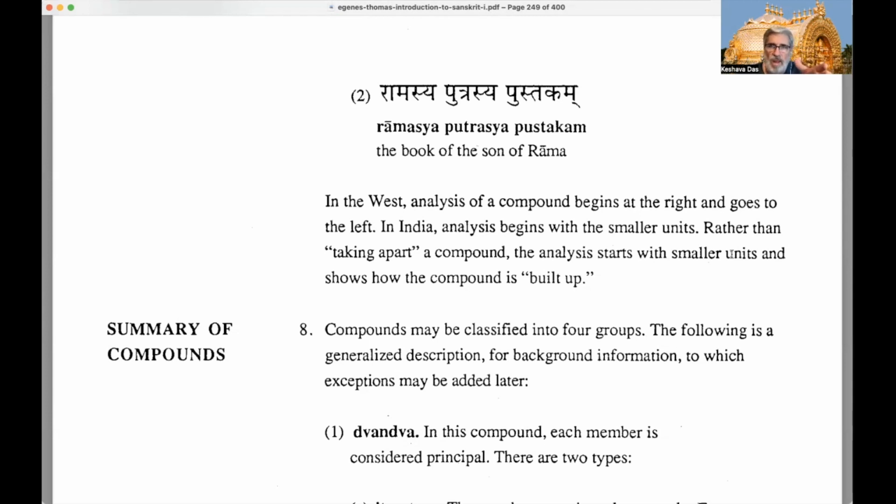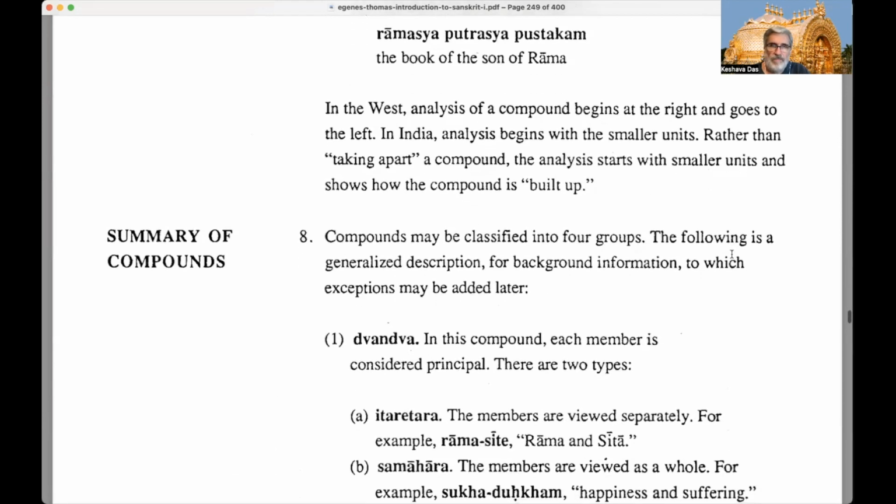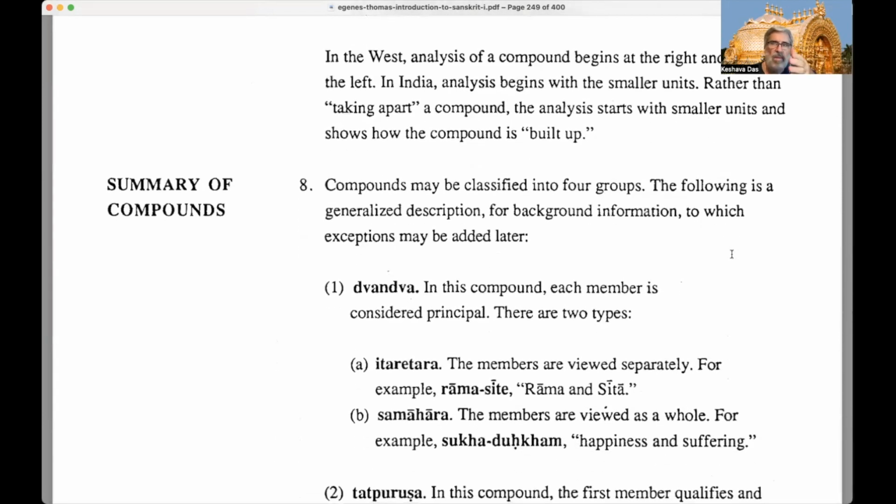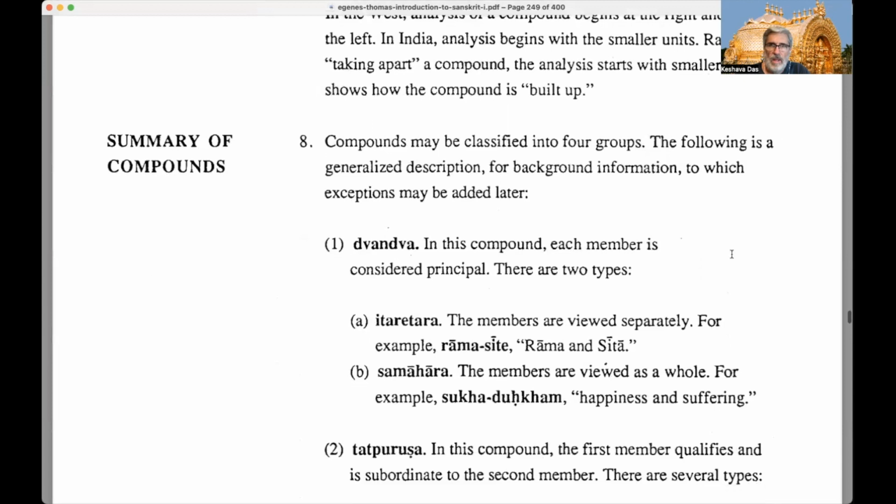Here he's saying, especially with Tatpurushas, because the last thing is the principal or pradhana word, we can analyze some of the other things first and then add them to the principal word and see how they relate to it. Rather than taking apart a compound, the analysis starts with smaller units and shows how the compound is built up. So he did it in a different way, basically from left to right.